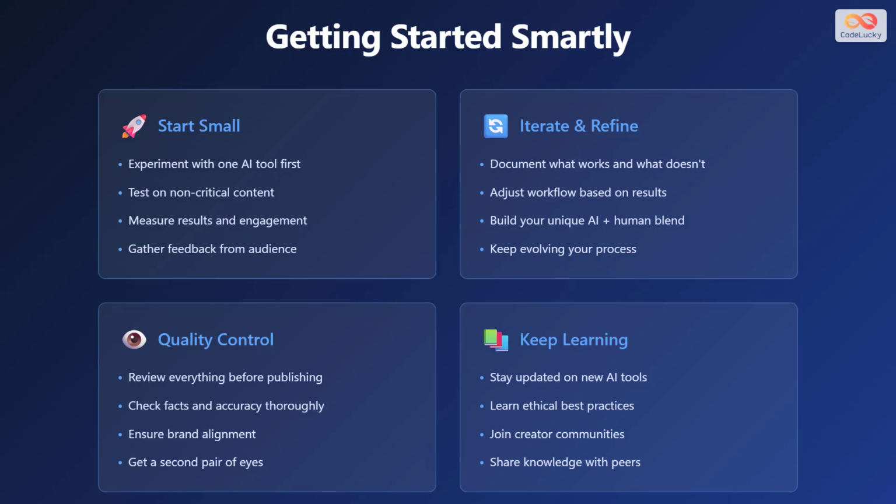AI helps you distribute content strategically across multiple platforms. These tools can schedule posts at optimal times, automatically resize content for different platforms, and identify the best channels for your audience. AI analytics also track performance metrics, analyze engagement patterns, and provide insights into what resonates with your audience. This data-driven approach helps you refine your strategy and improve your return on investment.